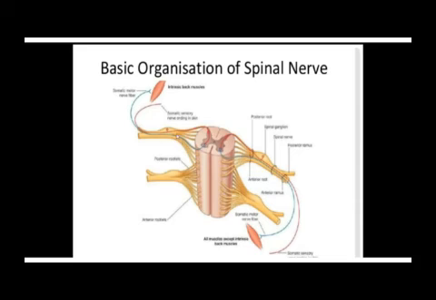Now, when you look at the posterior root, which is transmitting sensory neurons towards the posterior horn, it has an enlargement. You see this enlargement? This enlargement of the posterior root is what we call the posterior root ganglion. Remember, a ganglion is an enlargement along a neuron of the peripheral nervous system. Why do you have this enlargement in the posterior root?